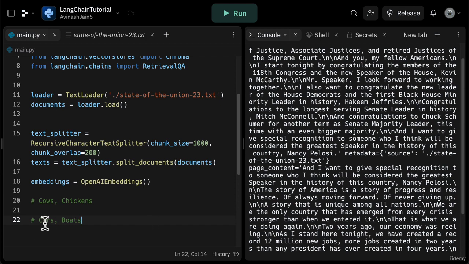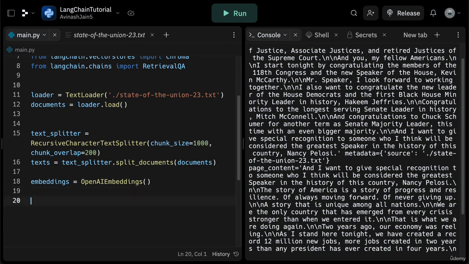Similarly, you might see that the words that start with C, cows, chickens, cars, might also be closer to each other on a different axis. So the whole idea of embeddings is taking sentences, taking words, and mapping them to vectors. And then once you're in the vector format across a wide variety of features, you can take new sentences, for example, our State of the Union 23 sentences or chunks, and map them similarly to this vast array of embeddings to figure out where they fall and how they are related to each other.